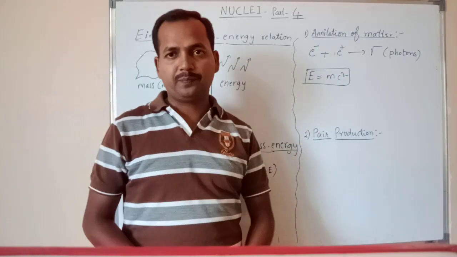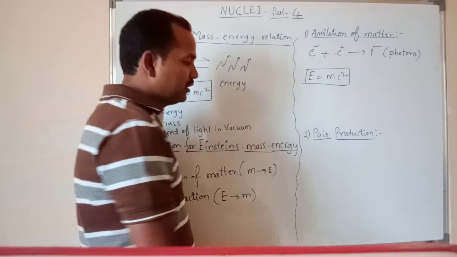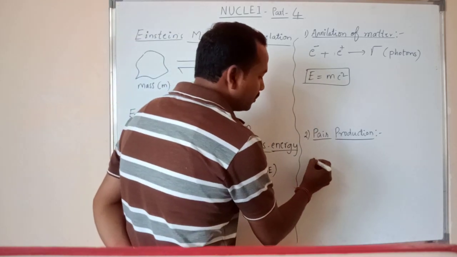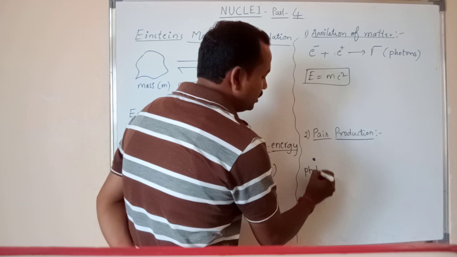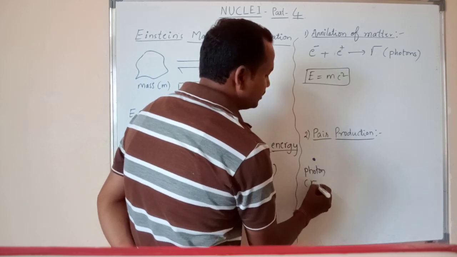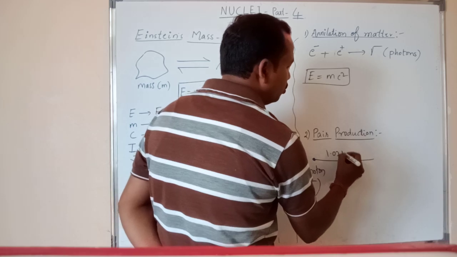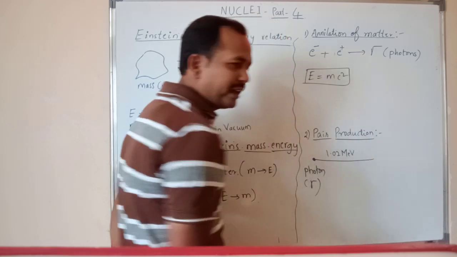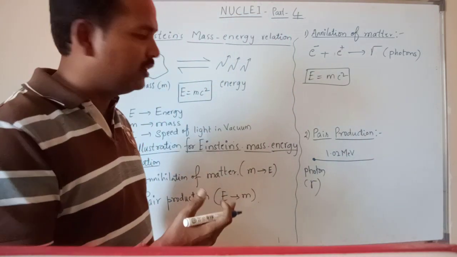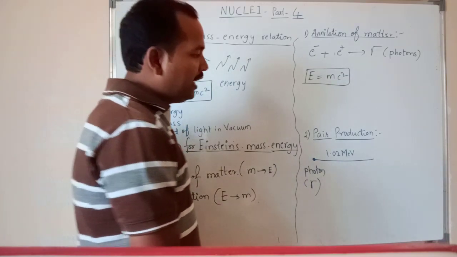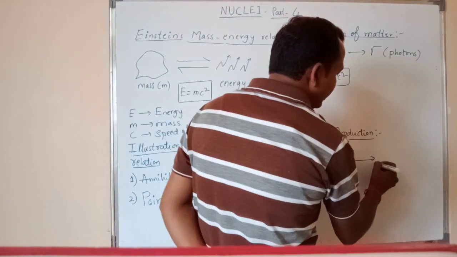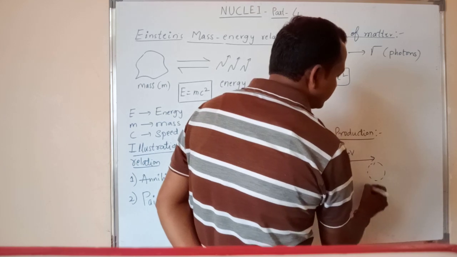Next, pair production, right? To understand this pair production, I will consider a photon, which is gamma rays, having a very high energy, say about 1.02 million electron volt, a very fast moving photon, and it is allowed to pass near the nucleus.